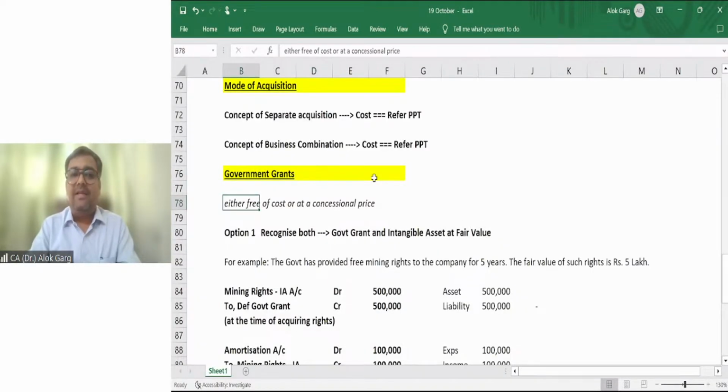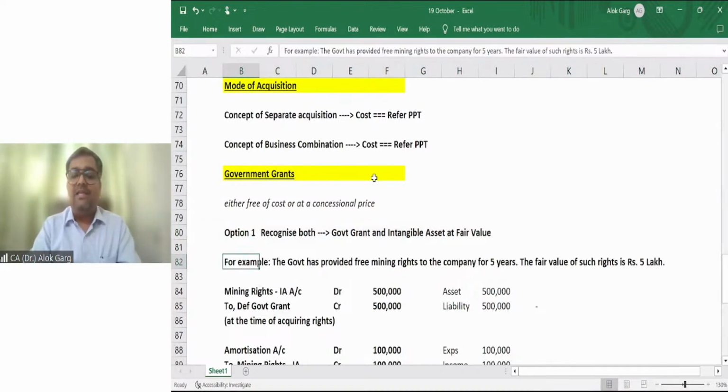So in case of government grants, you have got the intangible asset either free of cost or at a concessional price. Option 1, recognize both government grant and intangible asset at fair value. For example, the government has provided free mining rights to the company for 5 years. The fair value of such right is rupees 5 lakh.